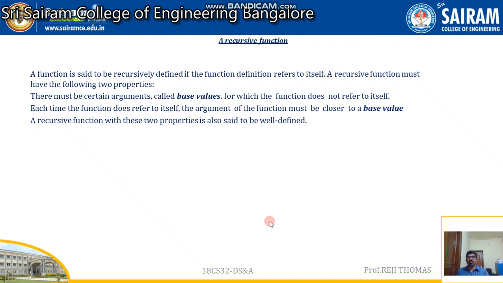Second thing is, you can find a general case or general value, and each time when you call this general value, it is going to move towards the base value every time, which will move one step towards the base value, because we know that the base value is the place where we are going to stop this recursive call.